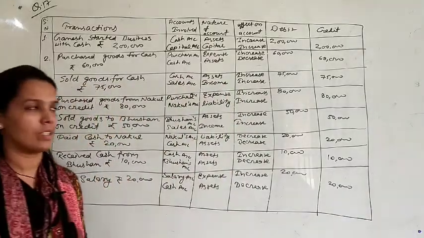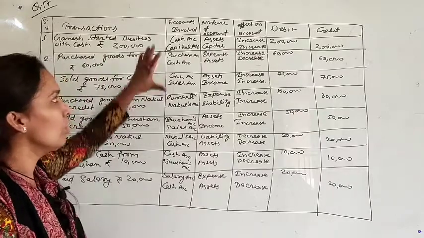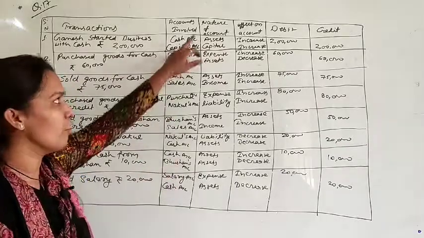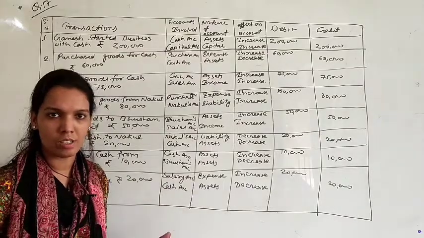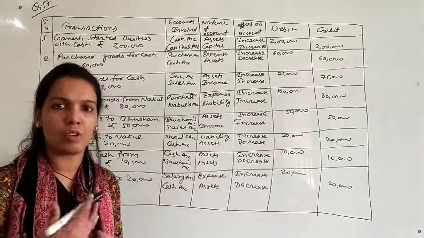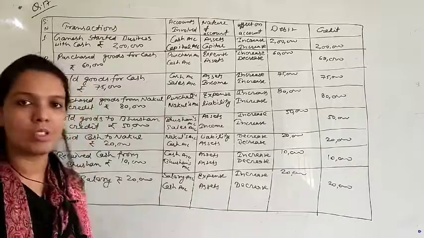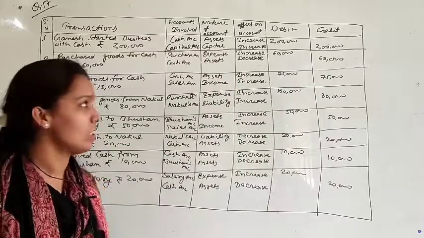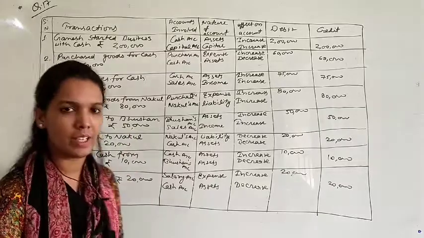What you have to do in this question, these are some transactions. You have to show which two accounts will be involved in each transaction and what is the nature of these accounts. I think now everybody understood what is the meaning of nature of accounts, that is, which are your assets, which are your expenses, which are your income, liability or capital. These are the 5 terms. Only in nature of accounts these will be the 5 terms. Effect on account means it will increase or decrease. Debit and credit, these are the amounts. It was your question number 17.